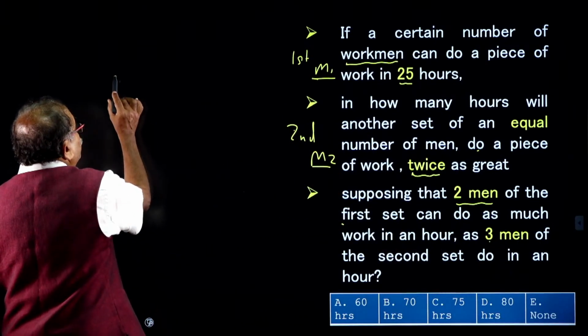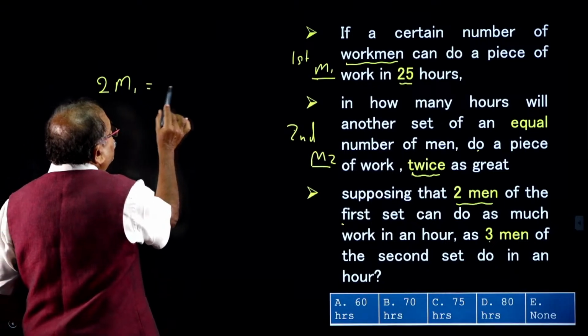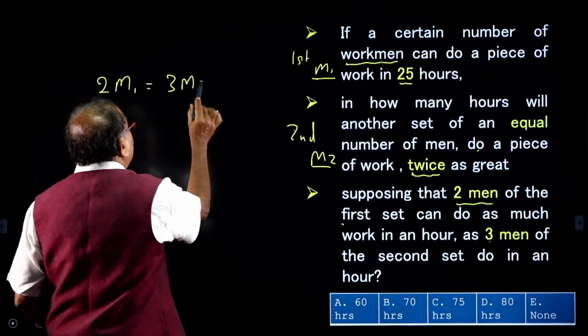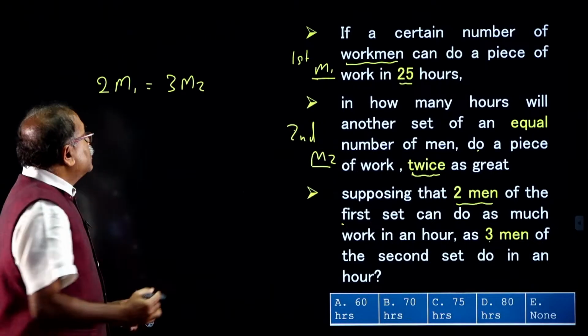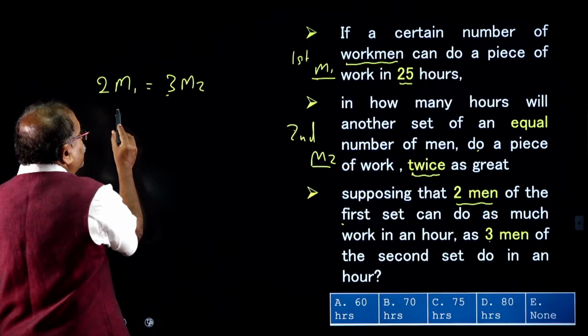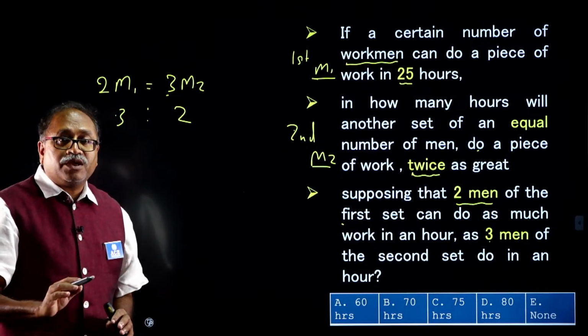That is the very first equation I am writing. So, what is the efficiency ratio of M1 and M2? The efficiency ratio will be 3:2.